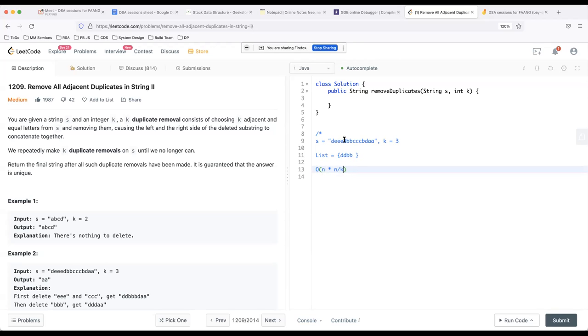The reason for n by k is you can divide this whole string into k intervals. So every third interval you might end up going back k characters. So approximately the time complexity will be in the order of n square by k, something like that will be the time complexity for the brute force. Does that make sense?